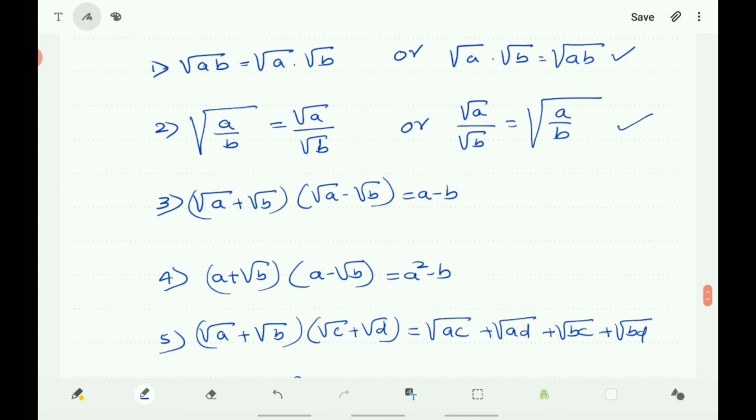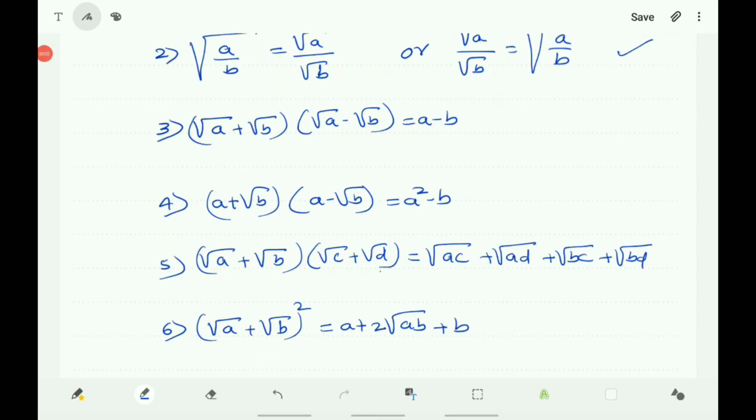Root A plus root B into root C plus root D. Here the product of root A and root C is root AC, the product of root A and root D is root AD, the product of root B and root C is root BC, and the product of root B and root D is whole root BD.